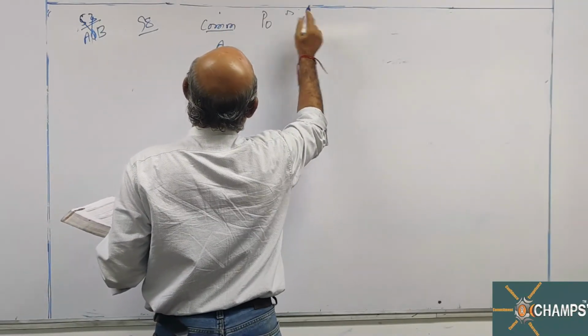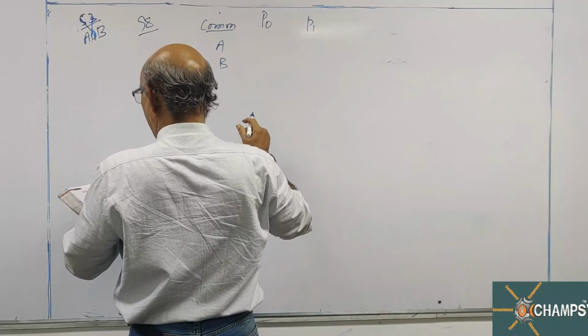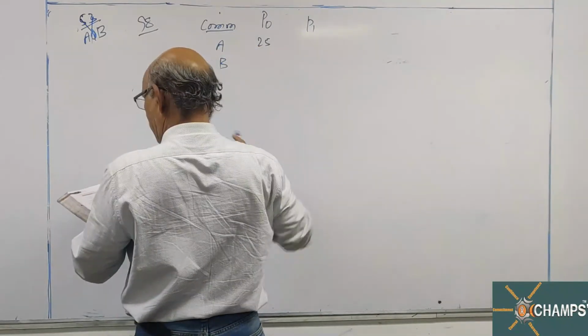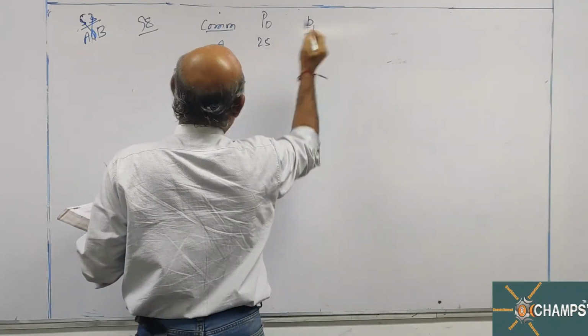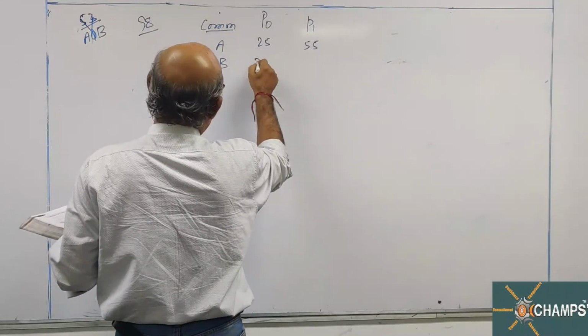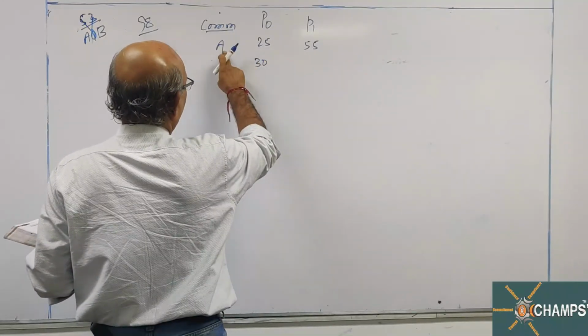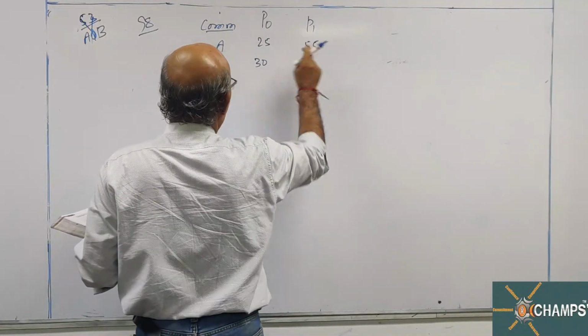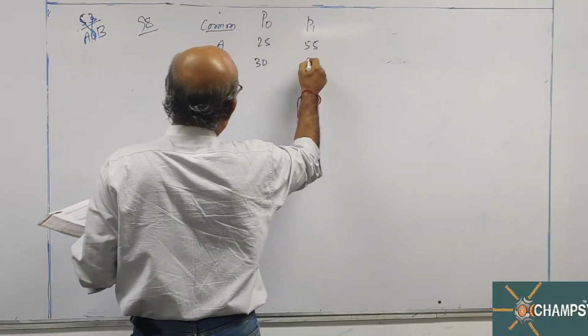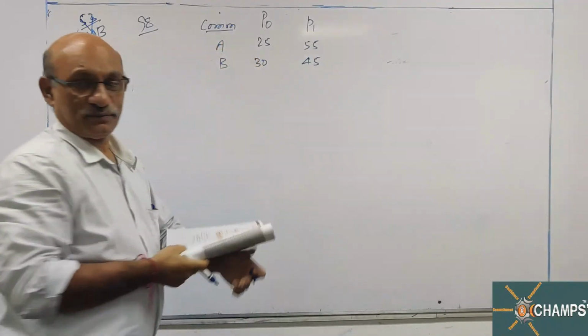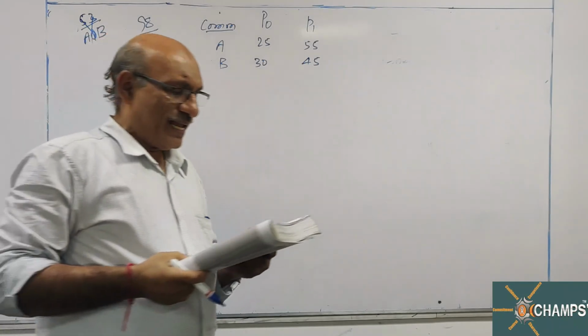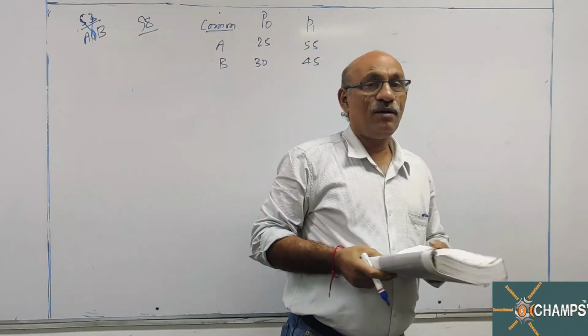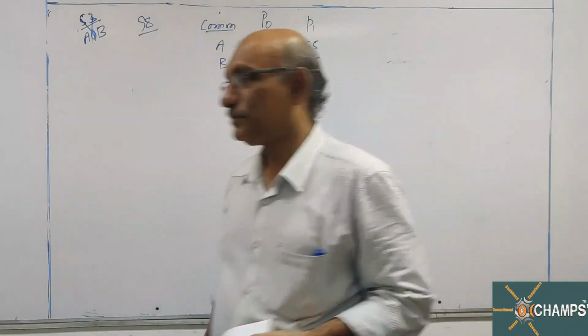P0 and P1 are given. For A, P0 is 25 and P1 is 55. For B, P0 is 30 and P1 is 45. Calculate the index number by using geometric mean.